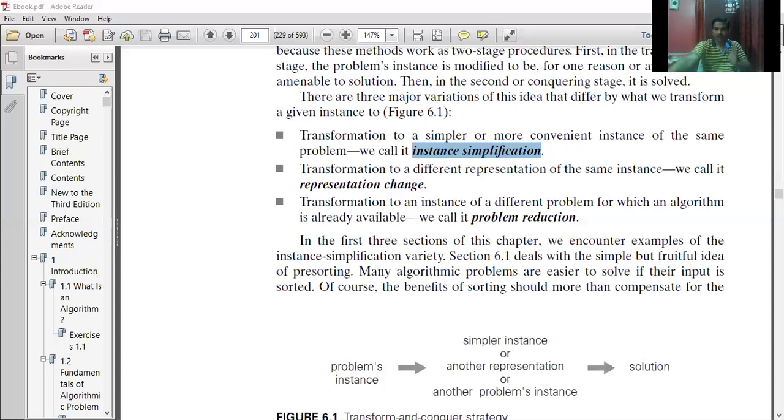There are a lot of sorting techniques. I think at this moment you have already learned bubble sort, selection sort, insertion sort, heap sort, merge sort. Among all the sorting techniques, merge sort and quick sort have the best time efficiency. Its time complexity is going to be n log n.